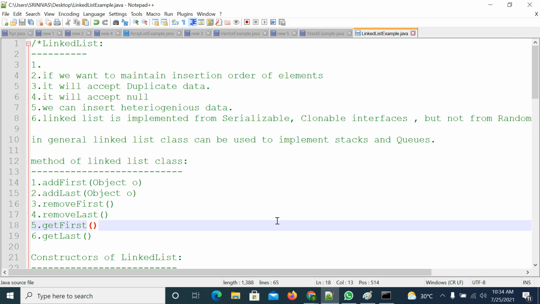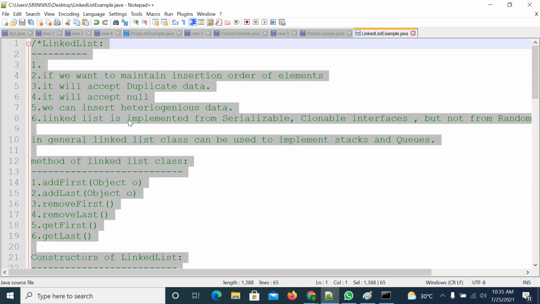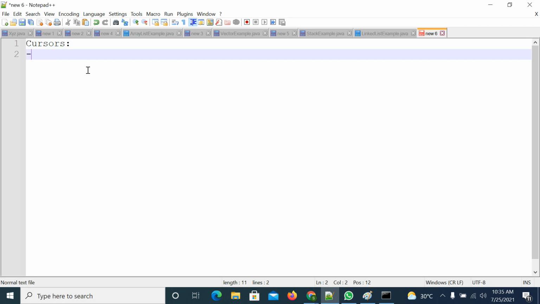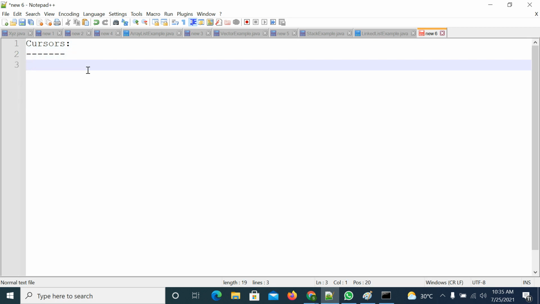Right. So now we will discuss cursors. What cursors are available? How to retrieve the elements from a collection? We have three cursors, right? So we'll try to discuss the cursors. What is the purpose of cursors? You have collection objects, like array list, linked list, vector, stack. We discussed these four classes.